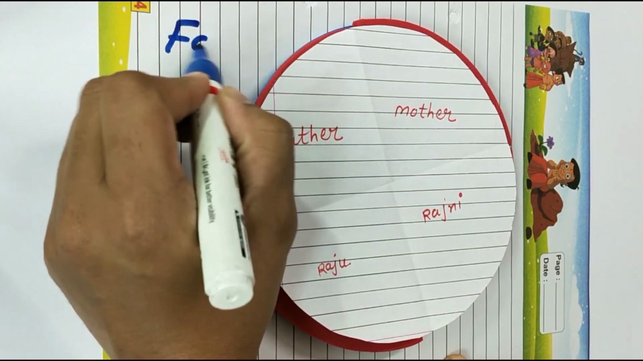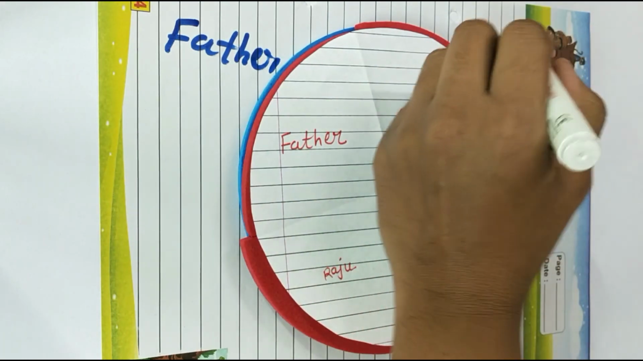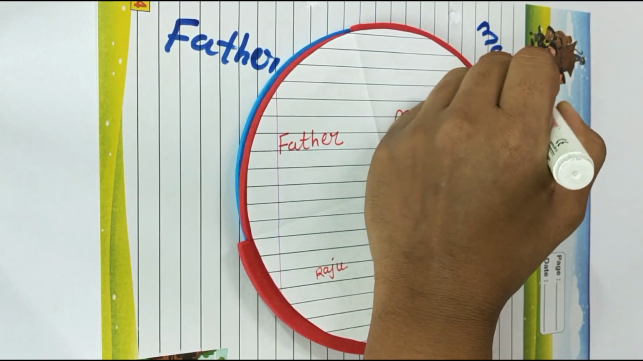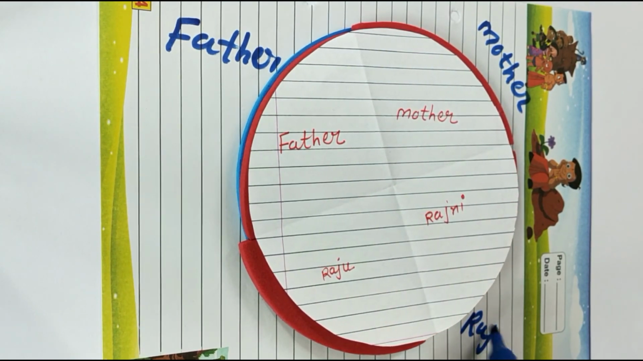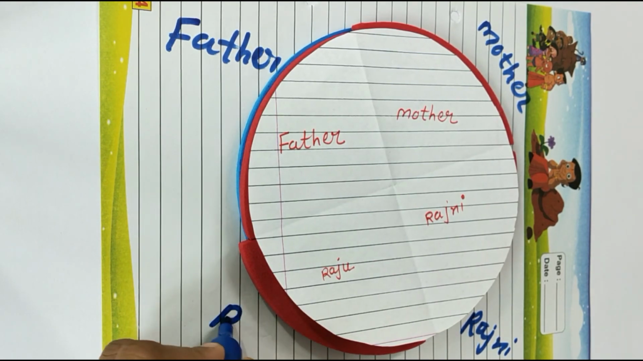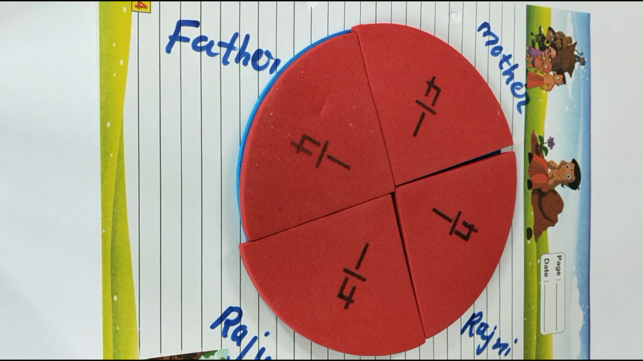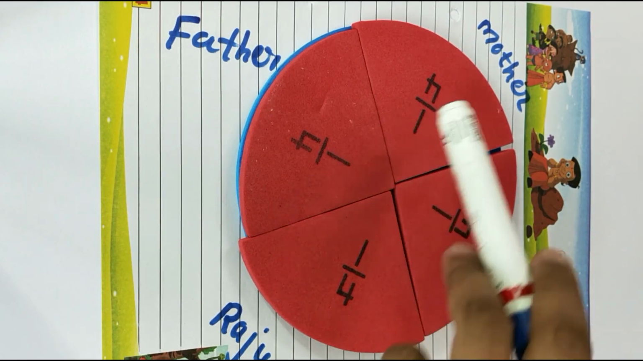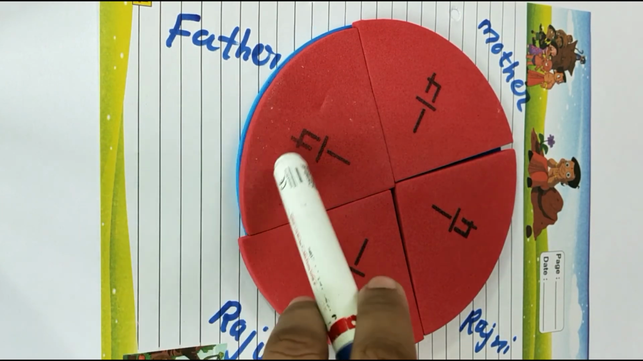So this is for father, this part is for mother, this part for Rajni, and the last part is for Raju. Now what happened? You can see here, everyone gets one part of this cake. How many total parts are there? 1, 2, 3 and 4. And one part for her father. So he gets 1 upon 4.